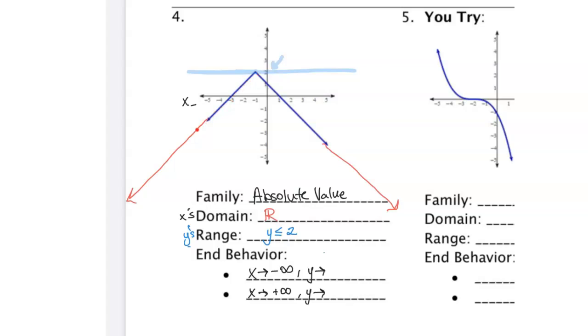We are going down, down, down, and we're going down towards the negative y values. So we're going towards negative infinity. And as our x's are going towards positive infinity, so the positive x's, our graph is once again going down, down, down towards the negative y values. So we're going towards negative infinity.